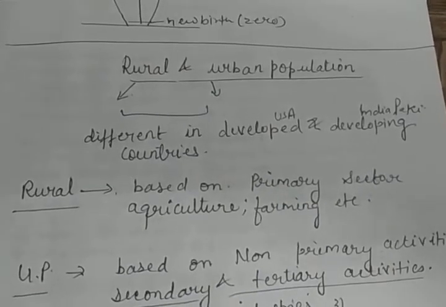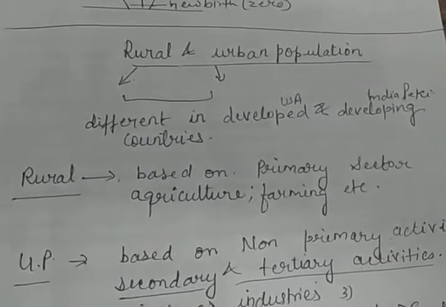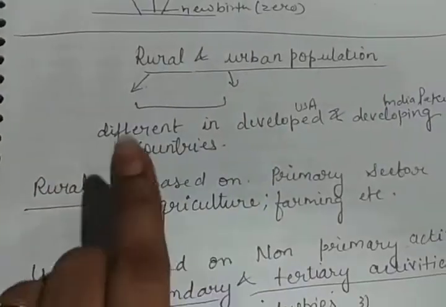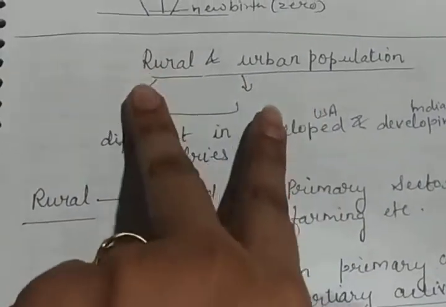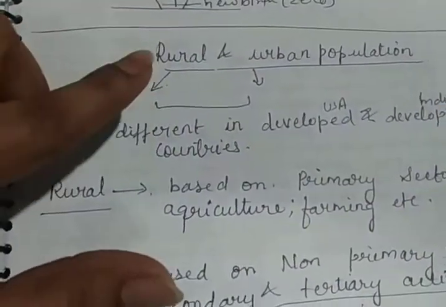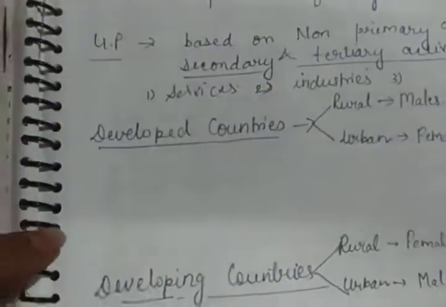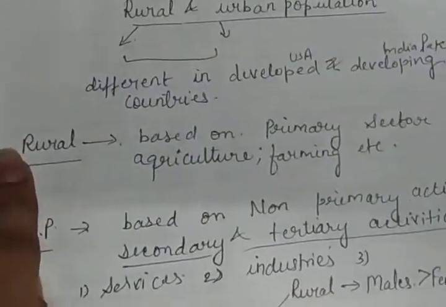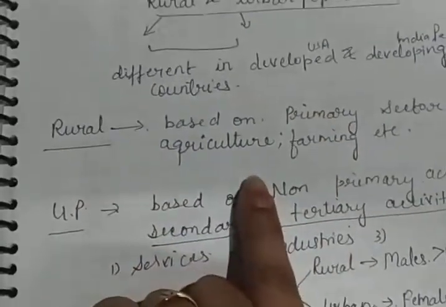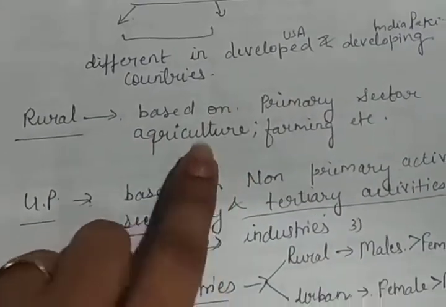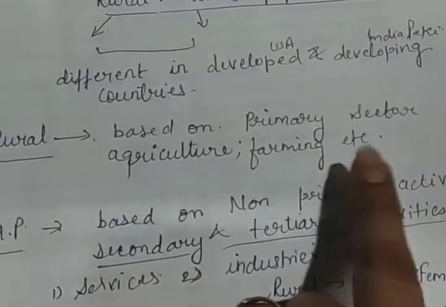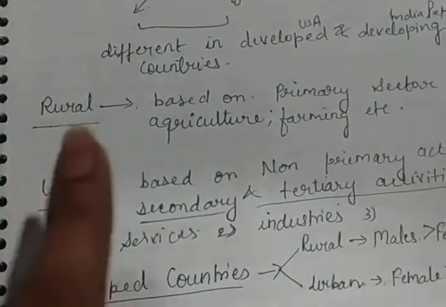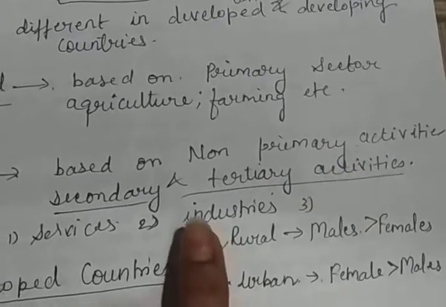So what is the meaning of rural and urban composition, or you can say population? Population composition of rural and urban is very important for us to understand. These two words differ between developed and developing countries. The graphical representation is different for both kinds of countries. In rural areas the economy is based on primary sectors, and people are busy in primary sector work like agriculture and farming. And what happens in the urban population? The population is busy in non-primary activities like secondary and tertiary activities.